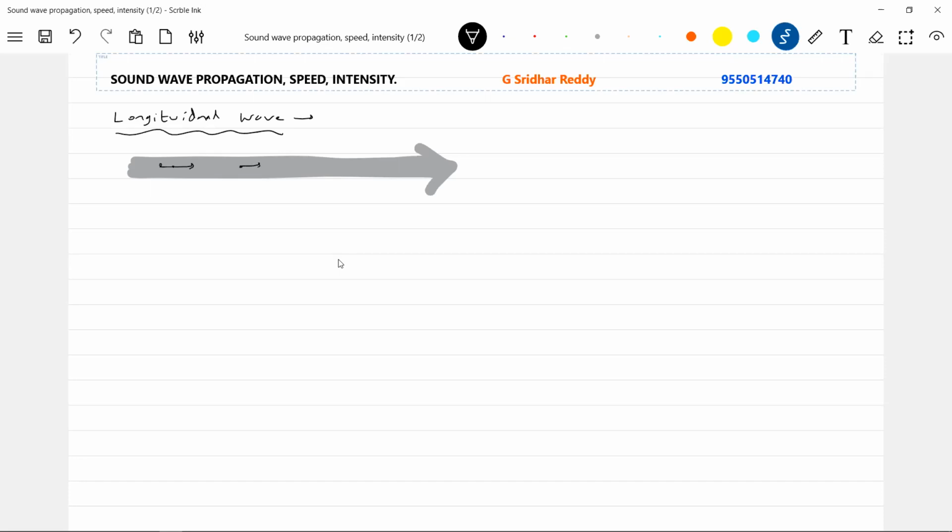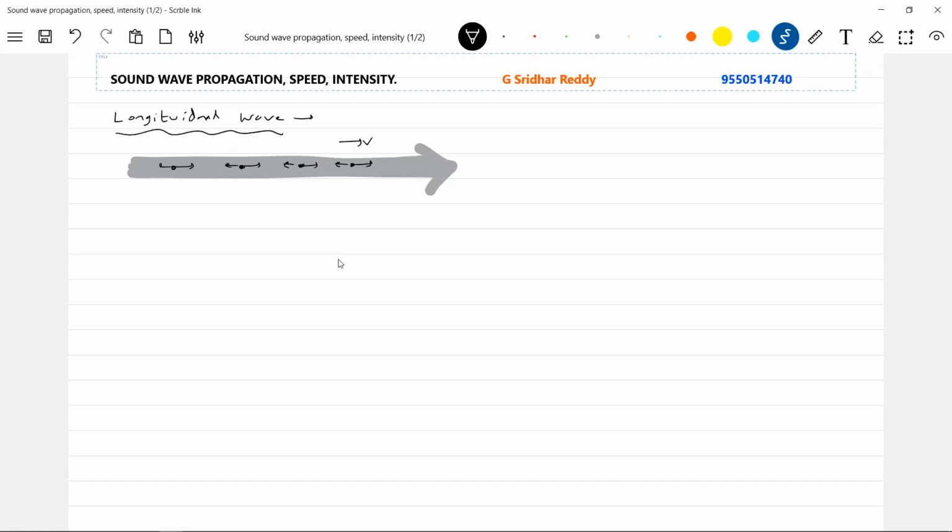Will vibrate along the direction of propagation. So what are these black dots? Black dots show the direction of the vibration of a particle, and there's a wave speed. The wave is moving along the positive axis. The particles will vibrate along the x-axis here. So this is an example of a longitudinal wave.